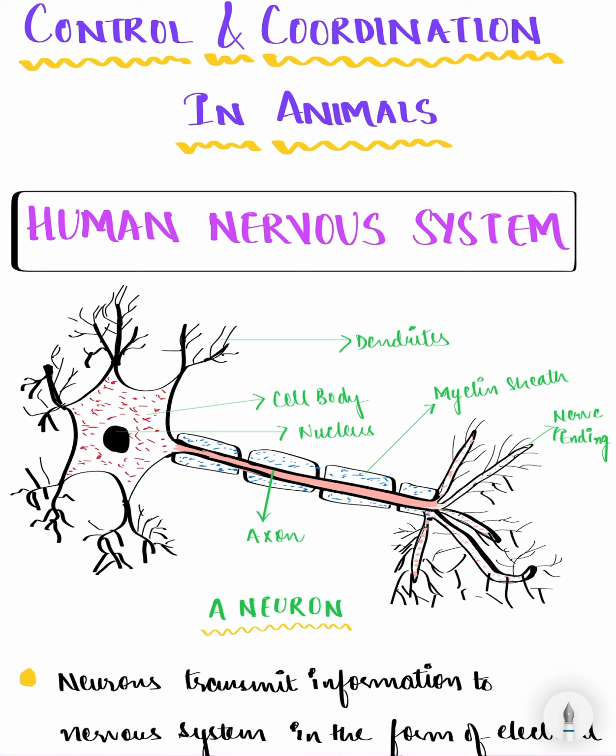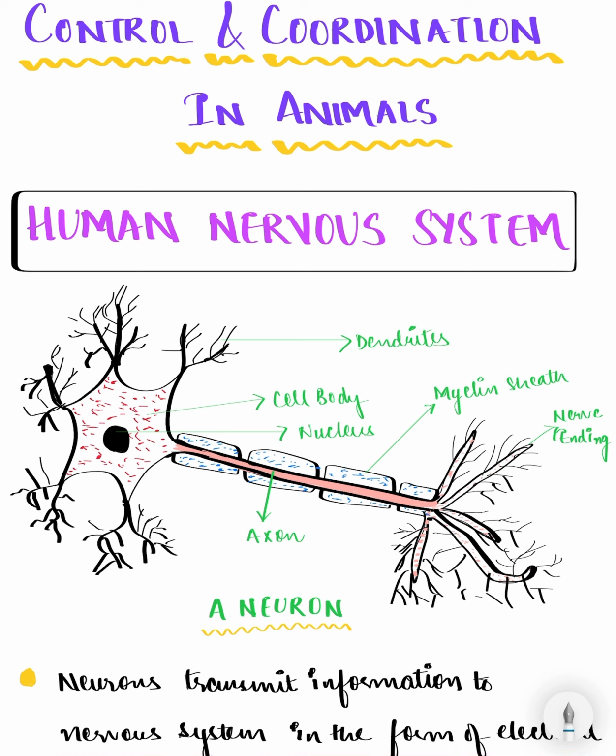The nervous system is composed of certain special cells which are known as neurons or nerve cells. These are the longest cells in the human body. They help in carrying messages in the form of electrical signals or nerve impulses.